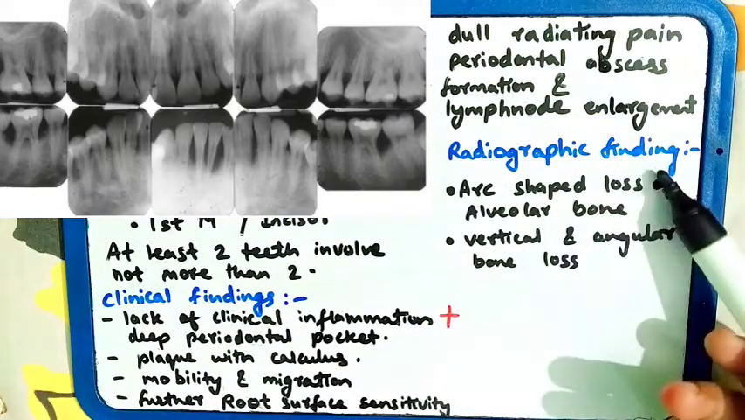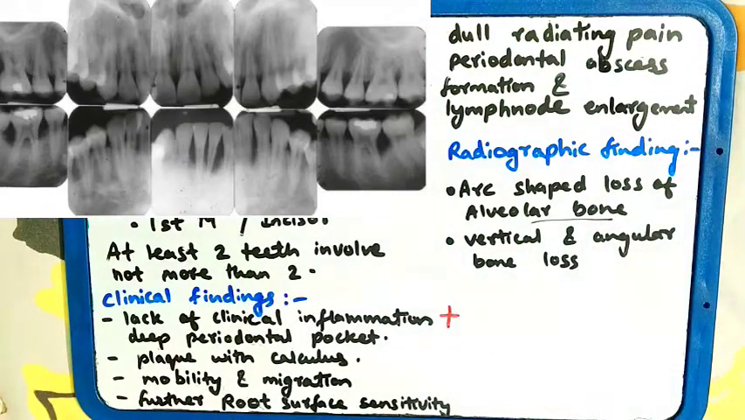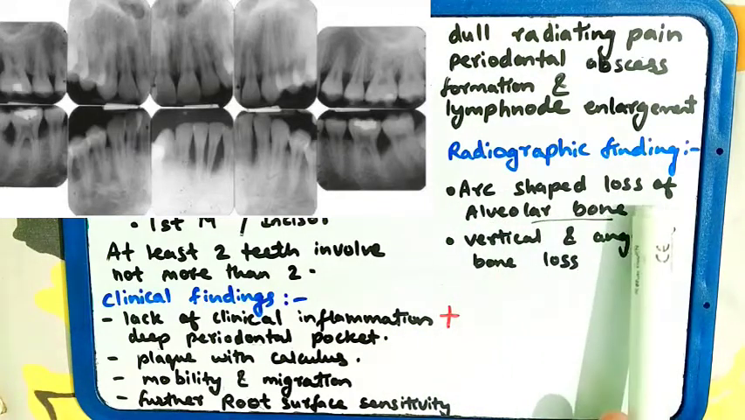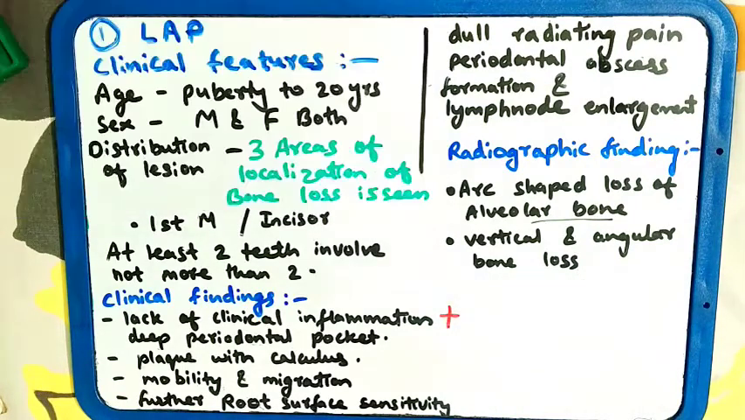Radiographic findings show arch-shaped loss of the alveolar bone. The alveolar bone loss will be seen in an arch-shaped pattern. There will be vertical and angular bone loss seen in the first molar and the incisor. You can watch the video on bone loss and the types of bone loss patterns. So radiographic finding is arch-shaped loss, and vertical and angular bone loss is seen in LAP, localized aggressive periodontitis.